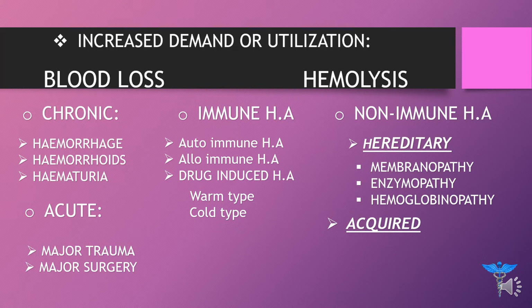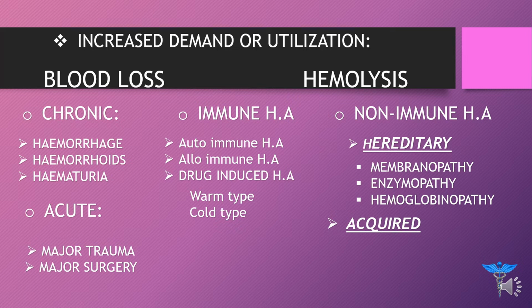The other one is enzymopathy. The examples in enzymopathy include glucose 6-phosphate dehydrogenase deficiency and pyruvate kinase deficiency. These two enzymes are responsible for a red blood cell. If there is deficiency of these two types of enzymes, then there will be a defect called enzymopathy. Which two enzymes? I will repeat once again: glucose 6-phosphate dehydrogenase and pyruvate kinase.